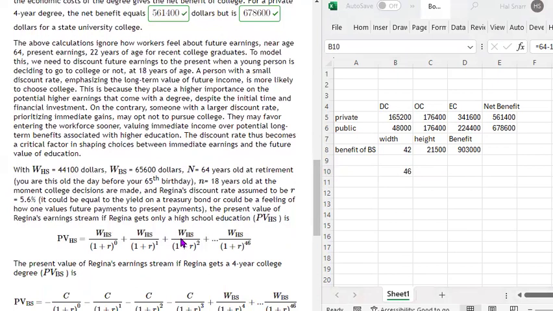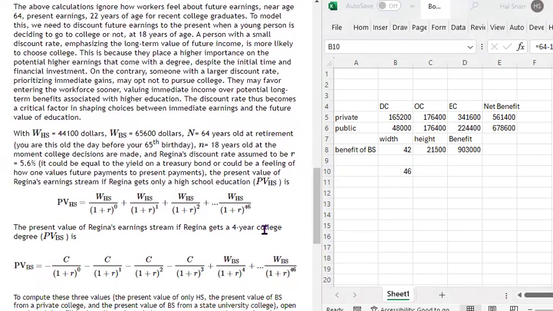Now, the present value of Regina's earnings, if Regina gets a 4-year college degree, is what? For the first 4 years, we replace the wage she would have earned in high school with the cost of attending college, the direct cost, not including room and board, right? So for those first 4 years, we replace this with that. And then in the 5th year, we replace the wage with the annual wage that a person would earn if they got a bachelor's degree, and we hold that constant until retirement, in the 46th year.